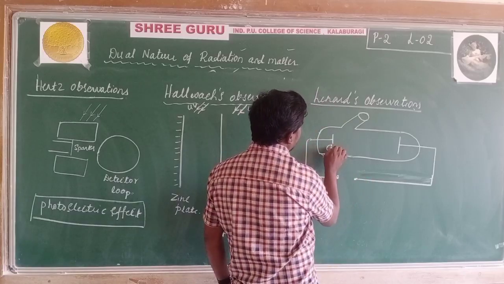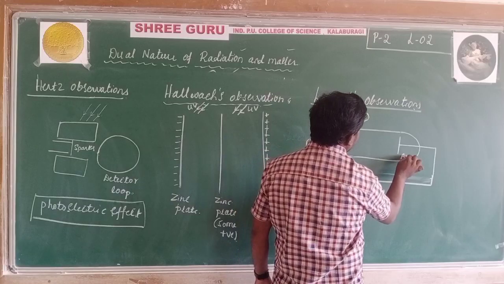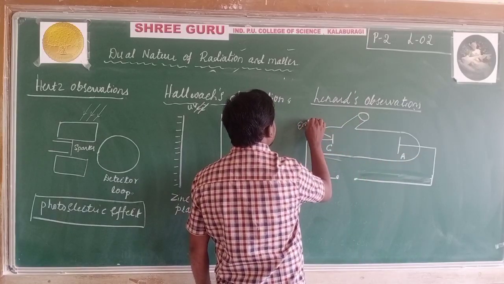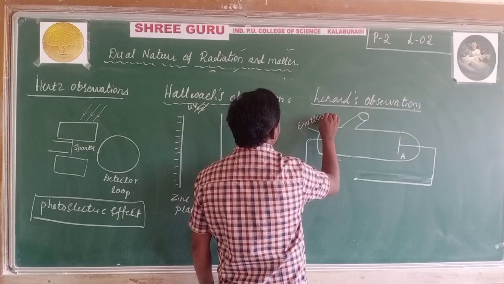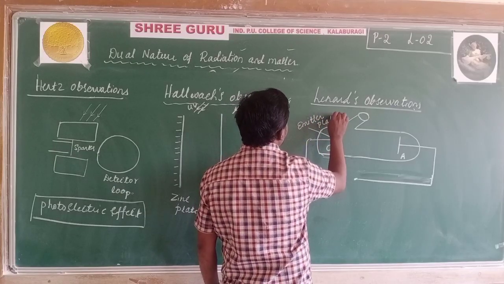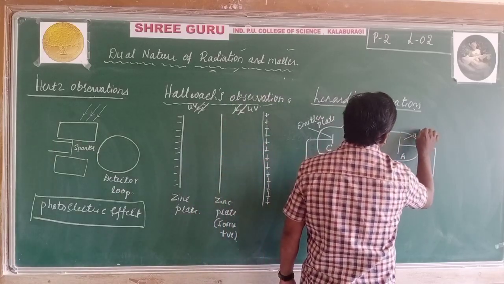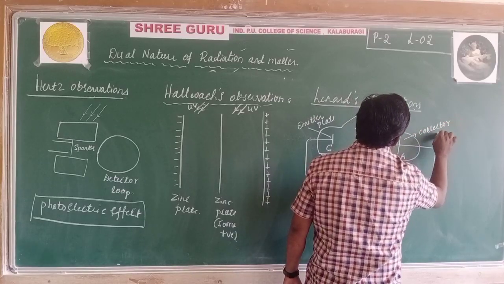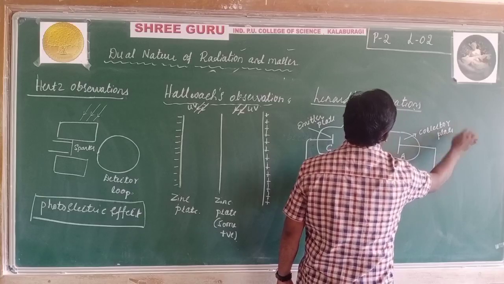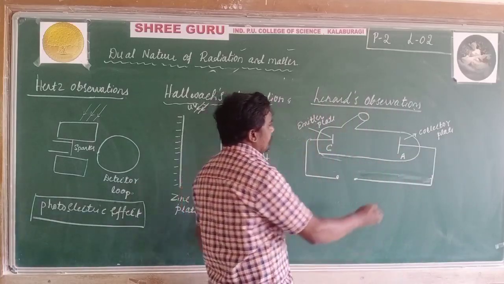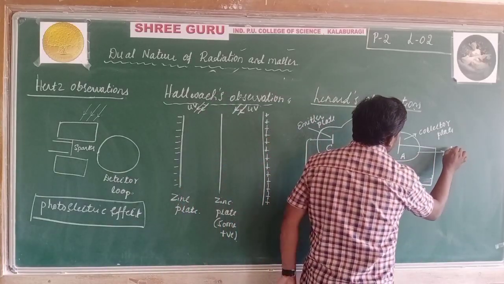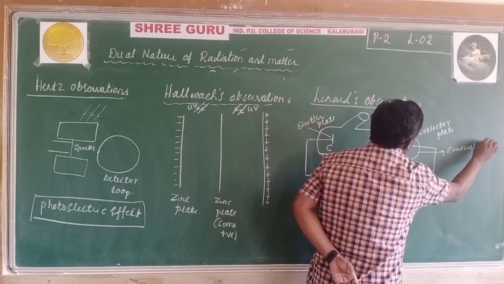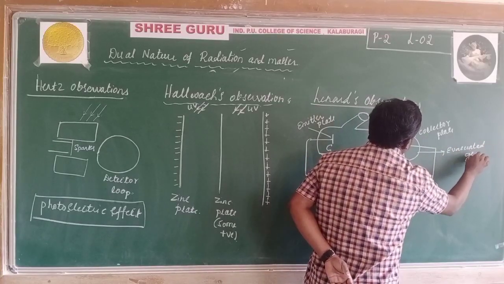This is the cathode plate and this is the anode. We call this the emitter plate, and this is the collector plate. This is an evacuated glass tube.